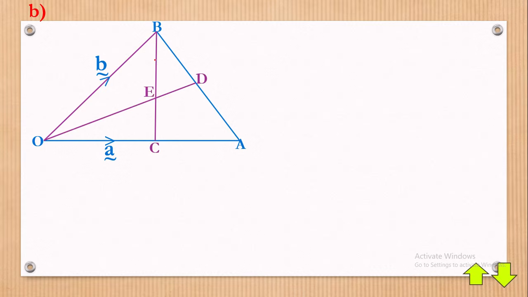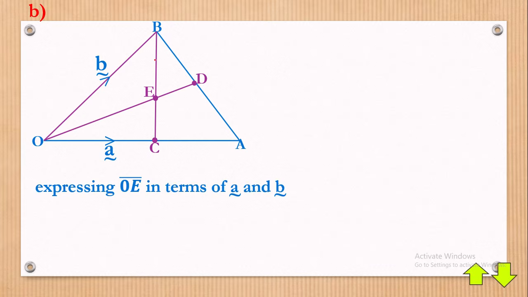Okay, so our diagram is right there. So let's start off. Still again, I'll remind you that we are expressing OE in terms of vector A and vector B. I hope you can really see that. Now, what does it mean? Where is OE, by the way? Let's mark OE. Where is O? It is right there. Where is E? It is right here.